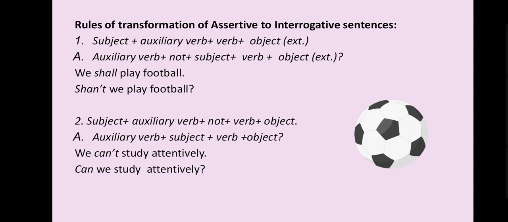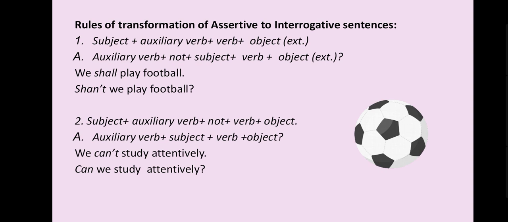Okay, now here your sentence is: we shall play football. Shall is an auxiliary verb and play is the main verb. Football is the object and we is the subject. So we know very well that the auxiliary verb will come first. When you transform the sentence from assertive to interrogative, you have to make that sentence negative.